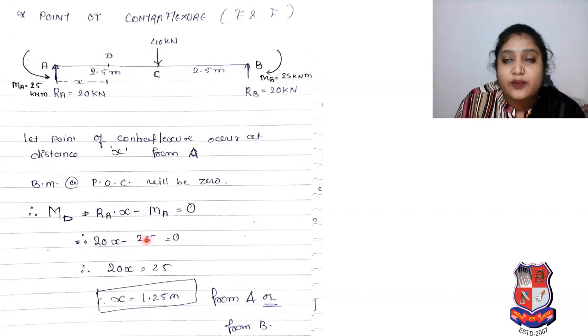If we simplify that, 20x is equal to 25. Therefore, x is equal to 25 divided by 20. So it will be 1.25 meter from A or from B. Why from A or from B? Because it's a central point load.